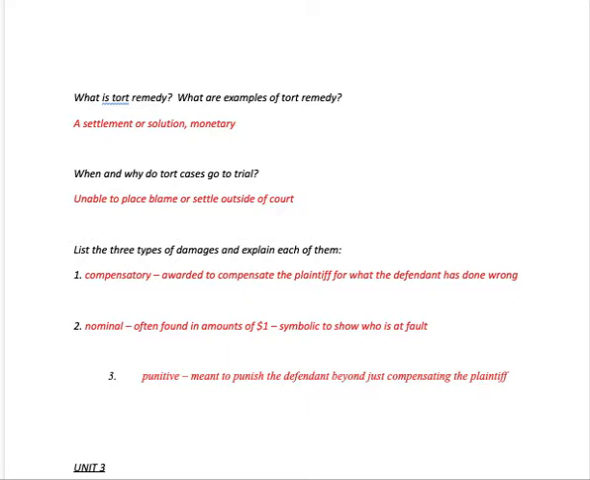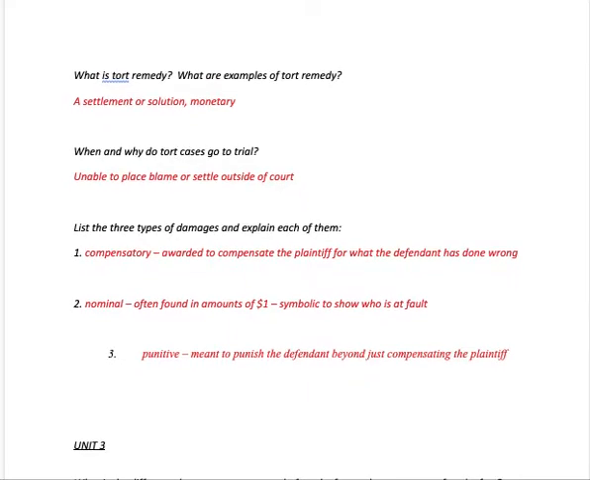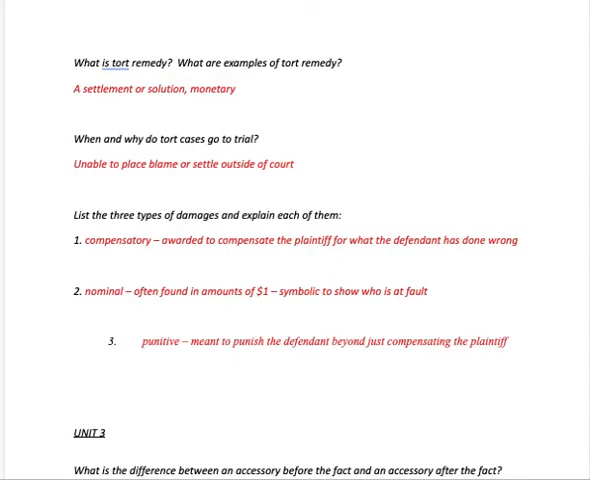When and why do tort cases go to trial? Usually no one can place the blame or settle outside of court, so they finally go to trial. And 3 types of damages, and explain each. So compensatory, awarded to compensate the plaintiff for something that was done wrong. Nominal, so more of a symbolic way to agree that you were wrong. Or punitive, more of a way to punish, especially large companies.